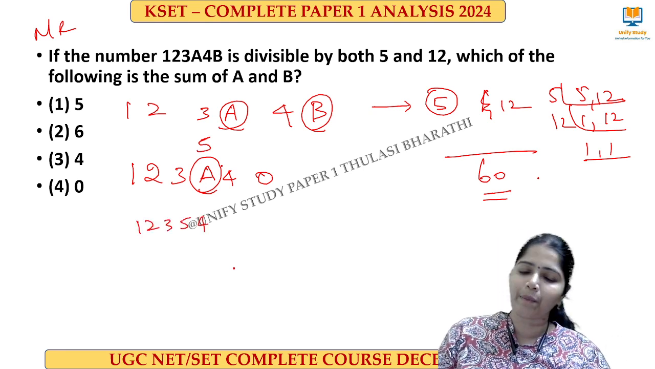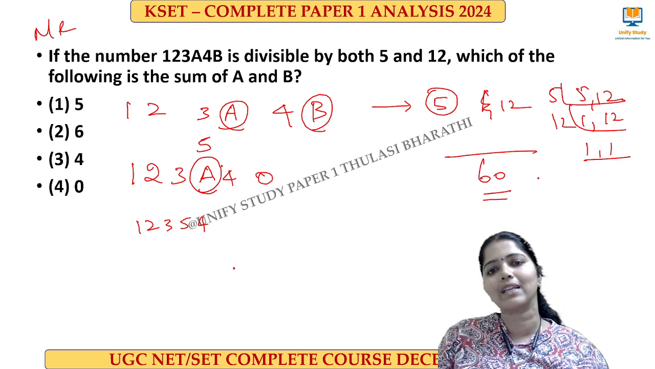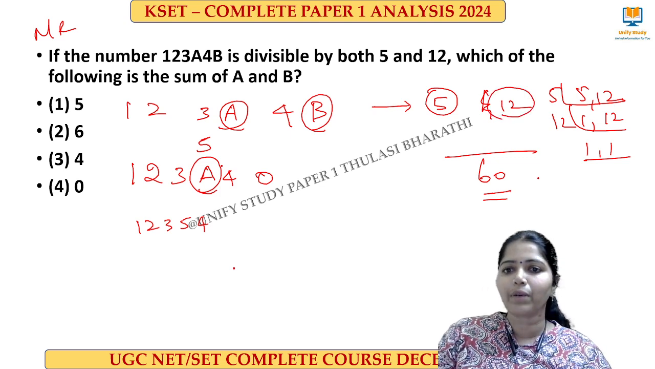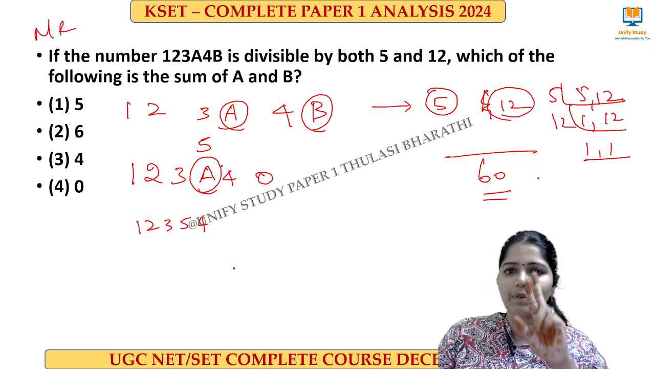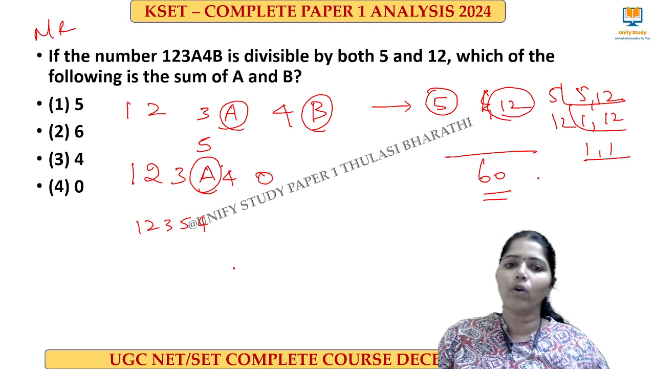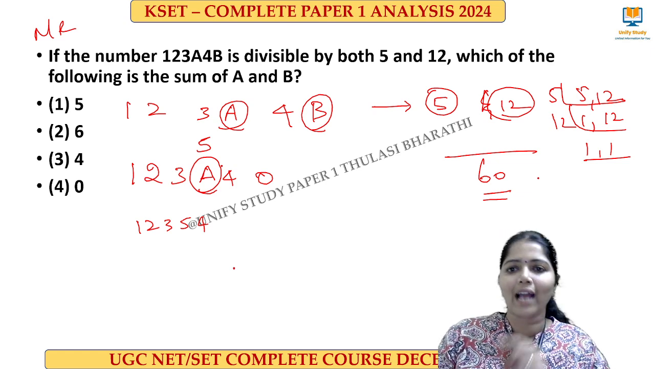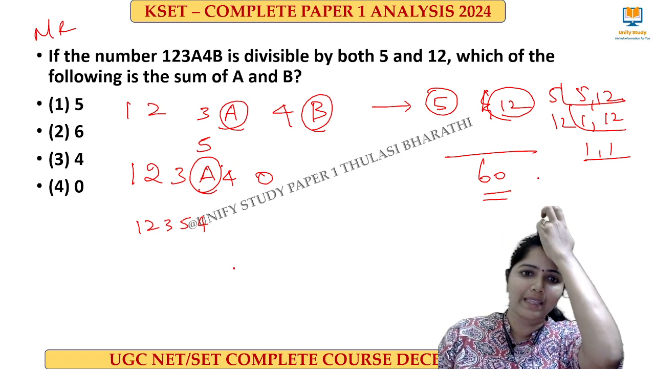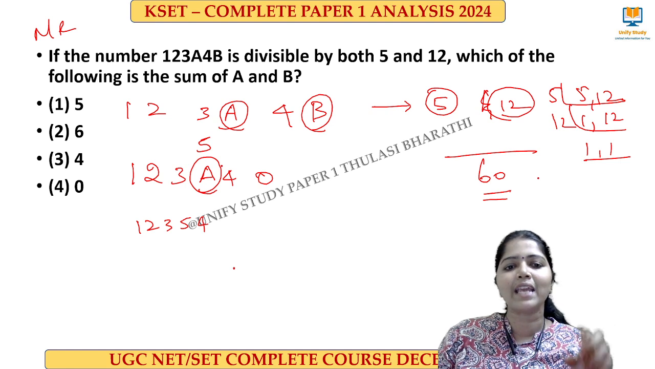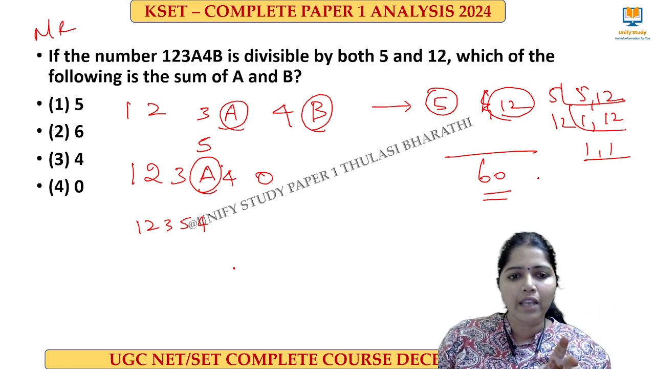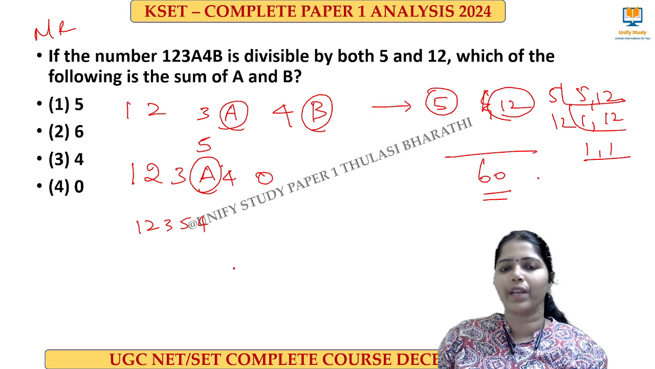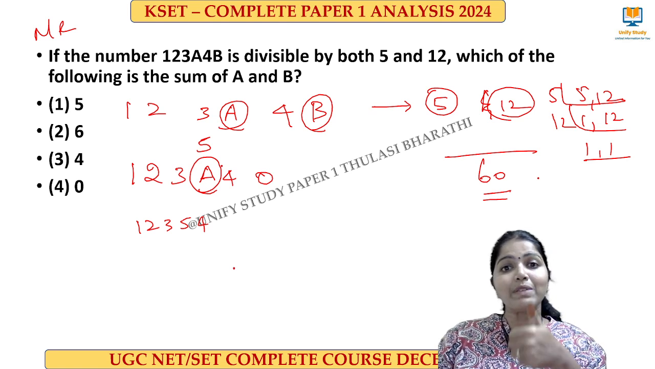How to find out, ma'am? Either you can go with the division, or I'll give you another method. If a number is divisible by 12, it has to be divisible by 3 and also by 4. So we just add the digits and check whether it is divisible by 3: 3 plus 3 is 6, 6 plus 5 is 11, 15. But it should also be divisible by 4.